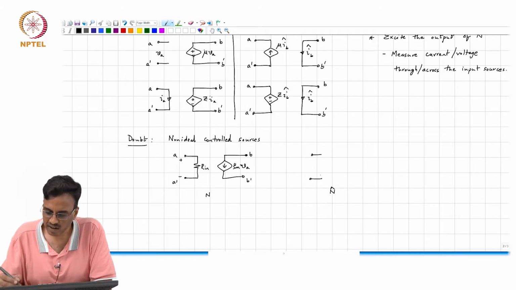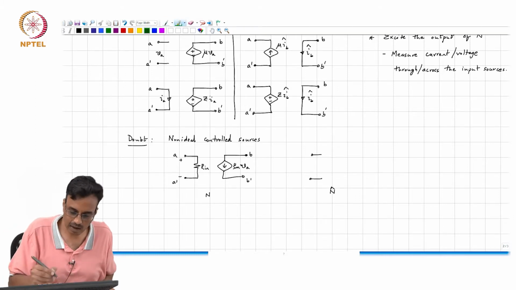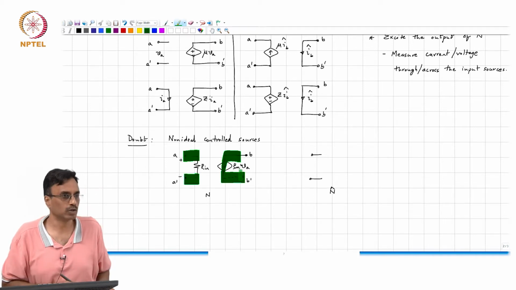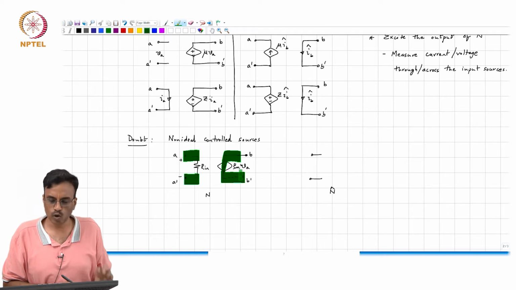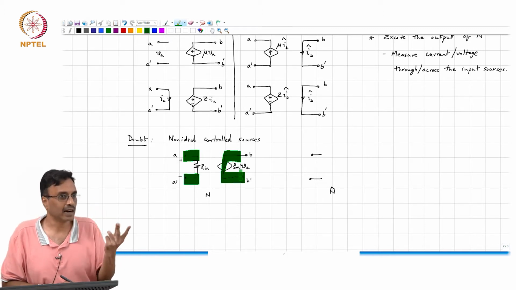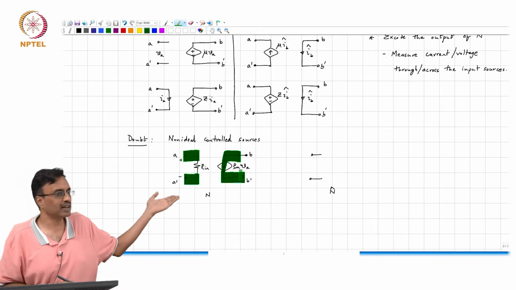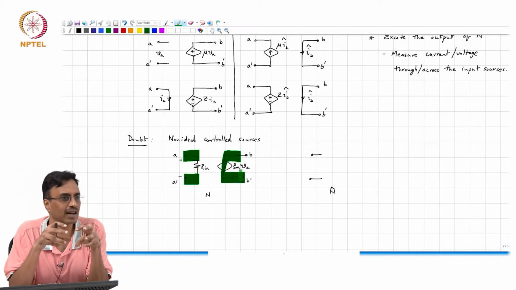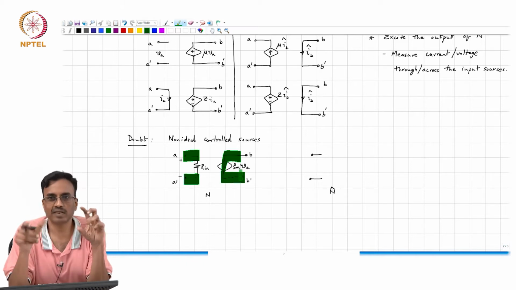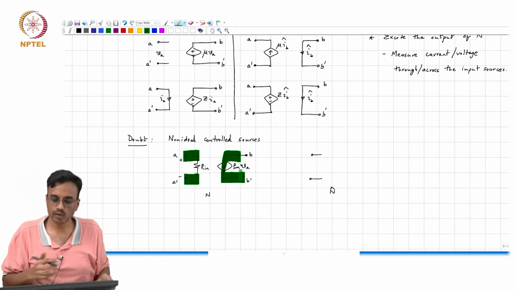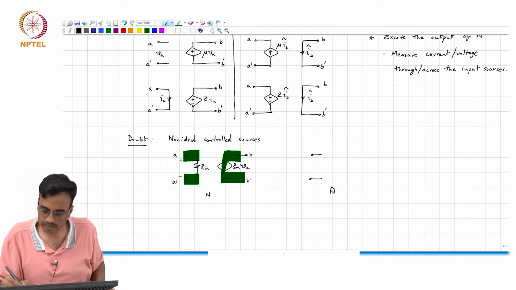Very good, right? Remember, this is still an ideal control source, correct? So you only need to flip the control source and leave all the other non-idealities. I mean, a non-ideal control source is simply an ideal control source with some resistors here and there, right? So all that you need to do is to flip it.